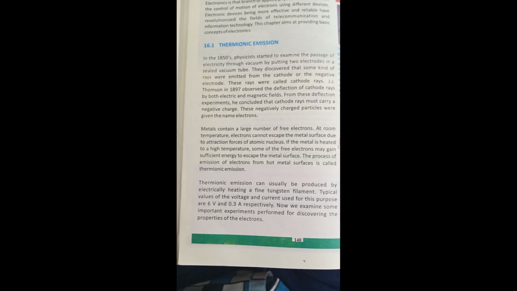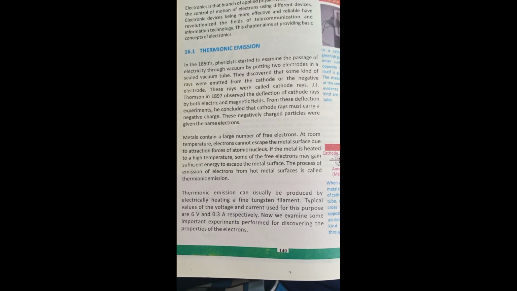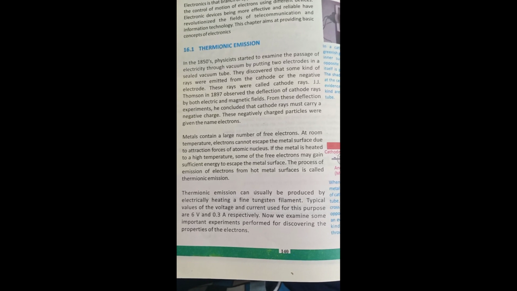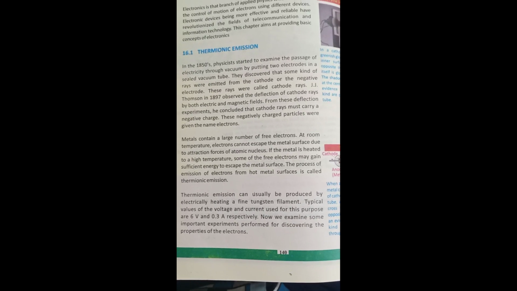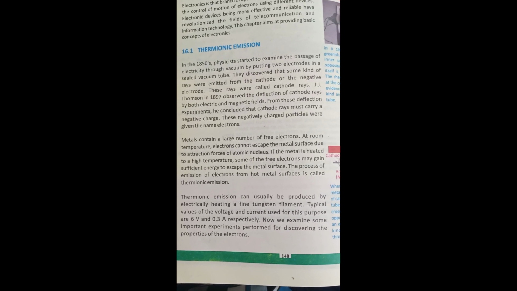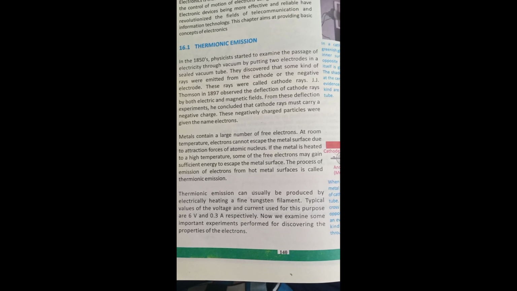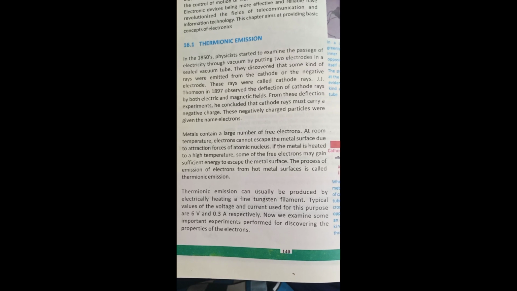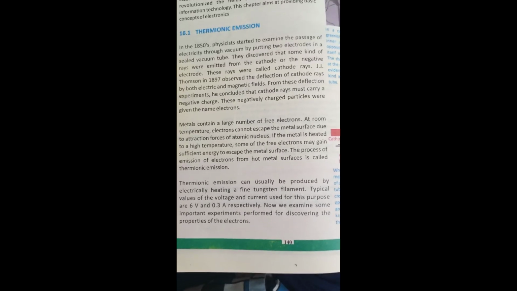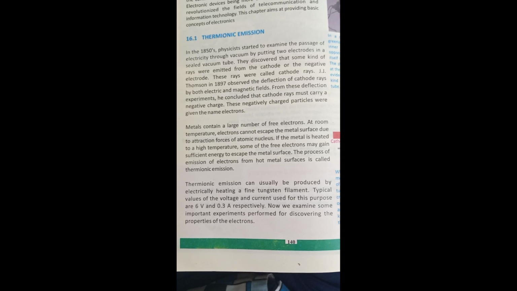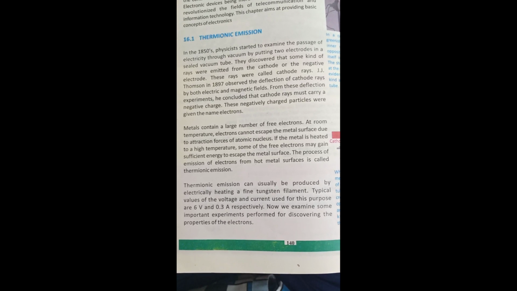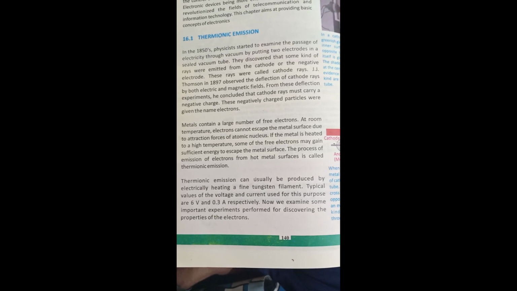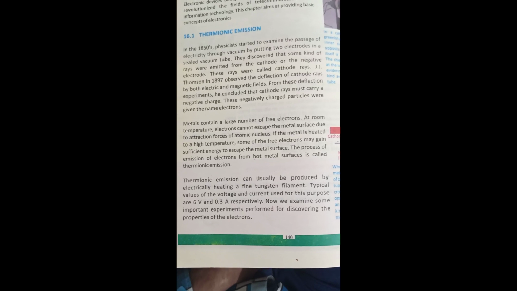You studied in ninth grade chemistry that the negative charge carrying ray is called the cathode ray. So J.J. Thomson proved from these deflections that cathode rays must carry a negative charge. So these negatively charged particles are called electrons. There is a question where the examiner says define electrons. So we write the definition: the cathode ray must carry a negative charge, and these negatively charged particles were given the name electrons.